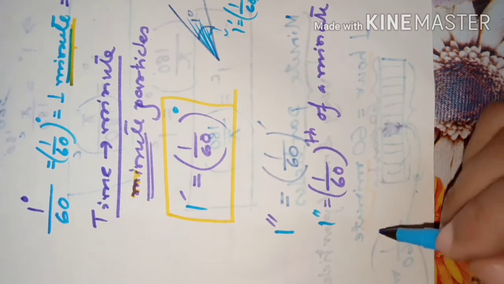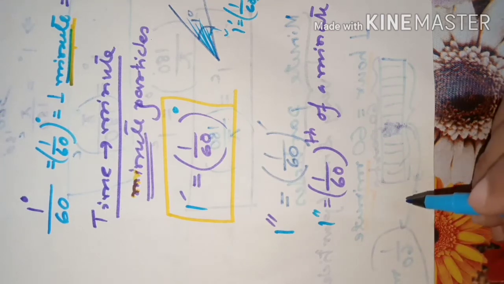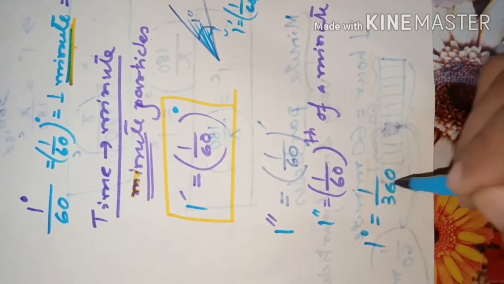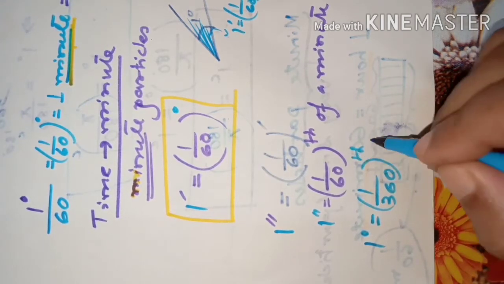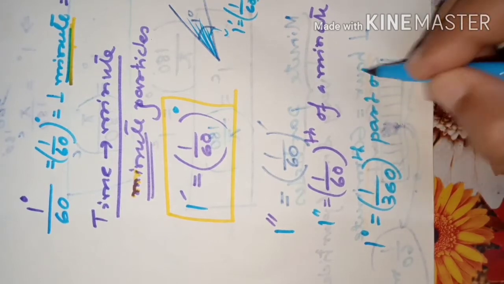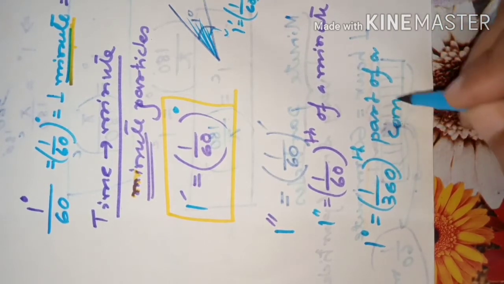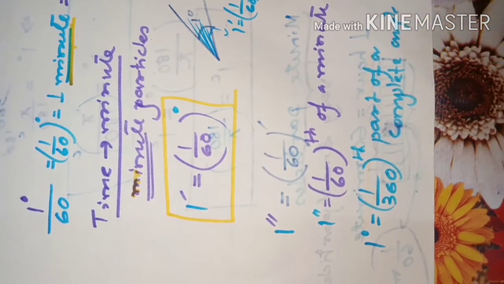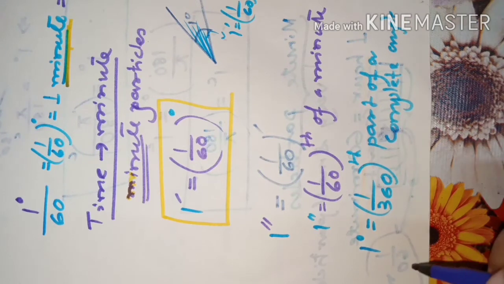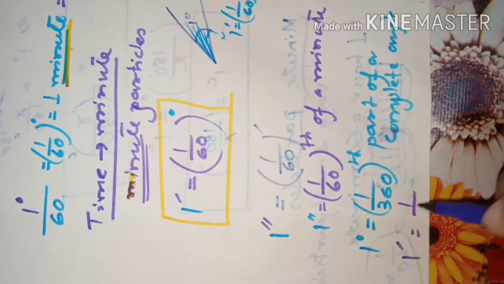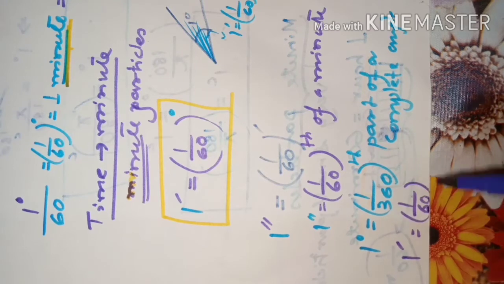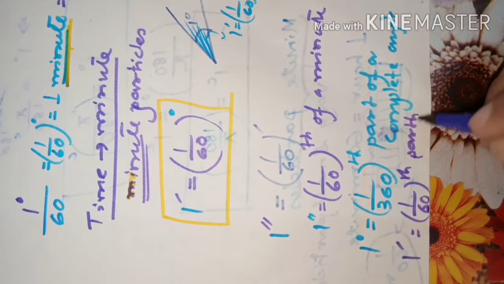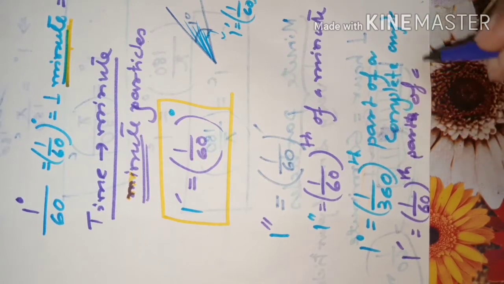Then 1 minute is what? 1/60th part of a degree.